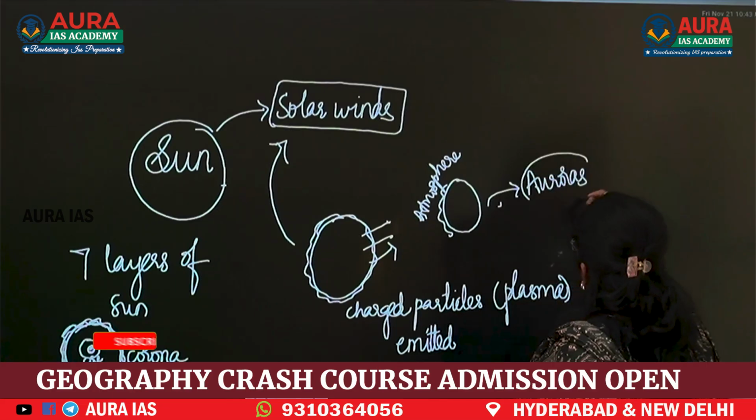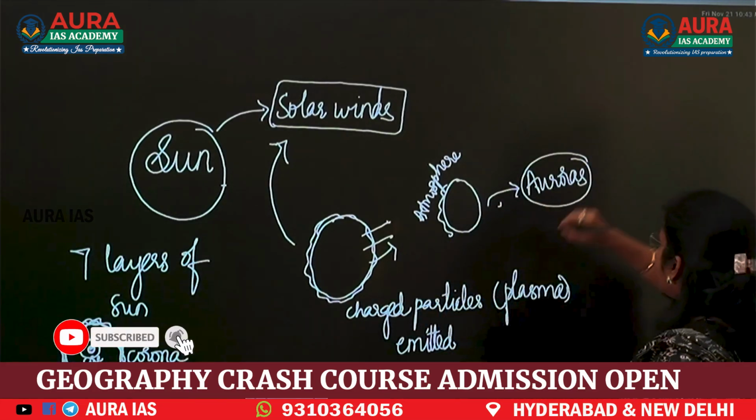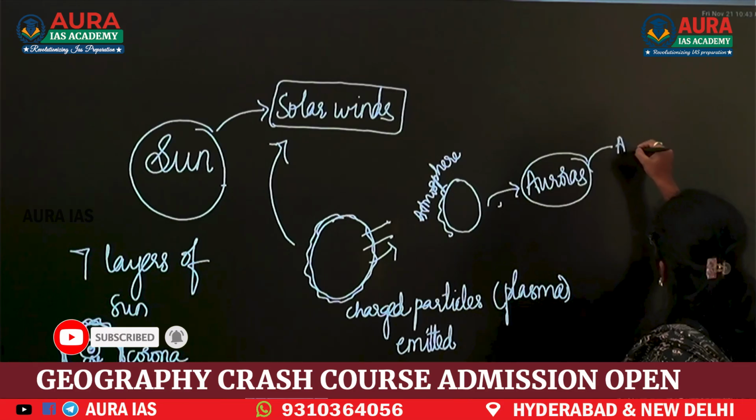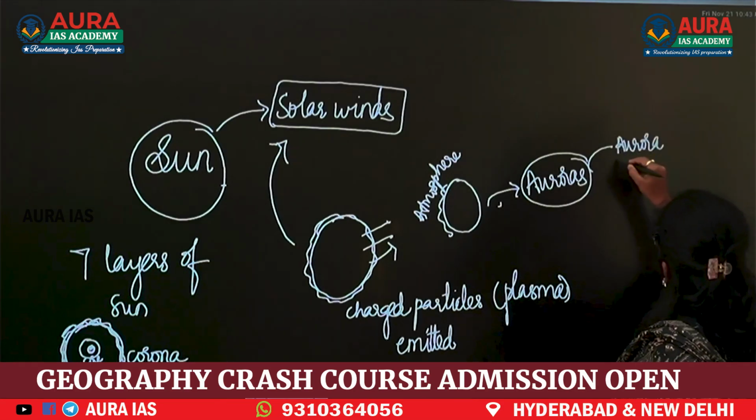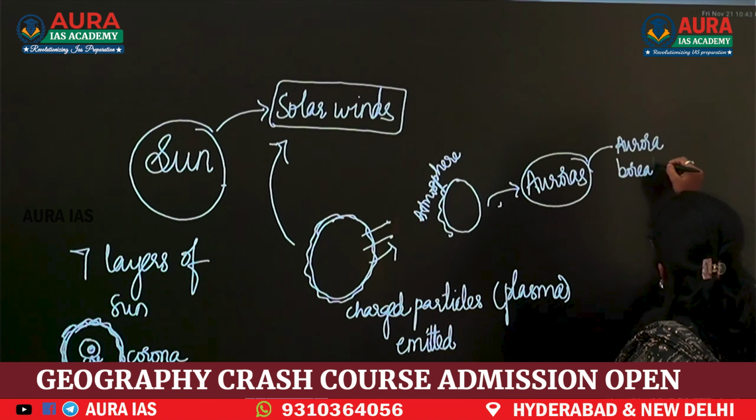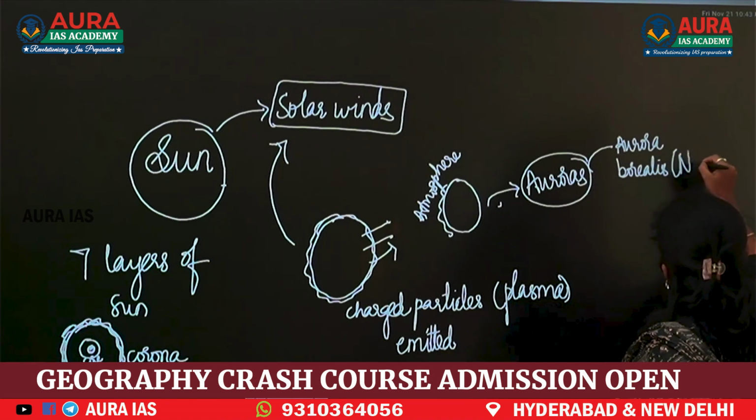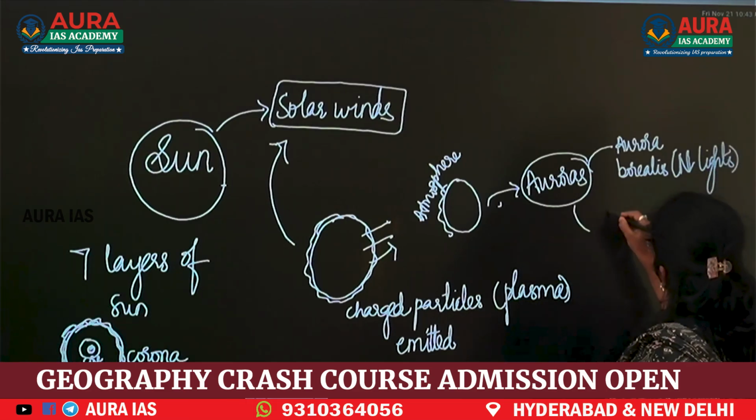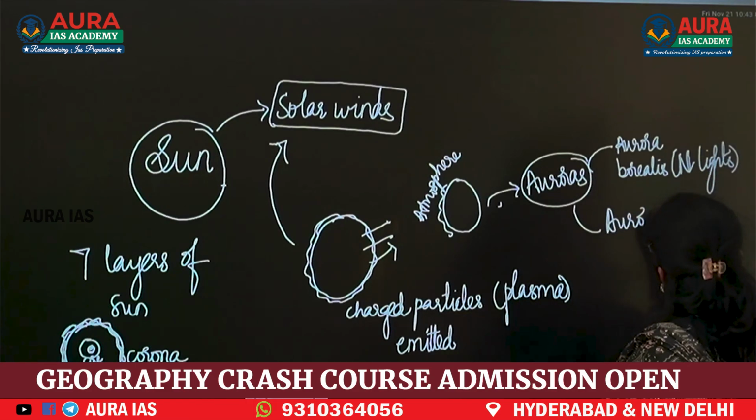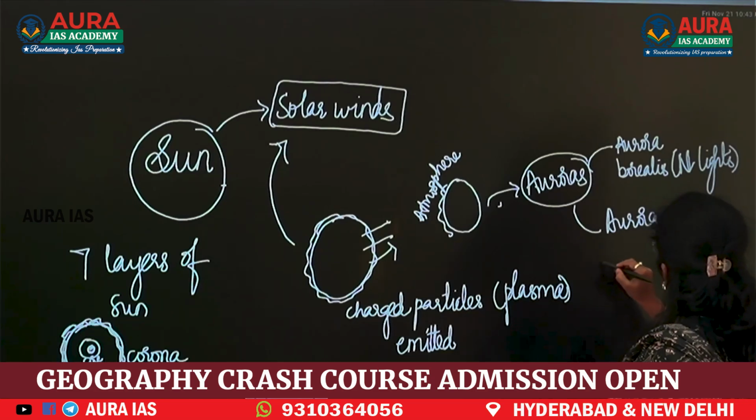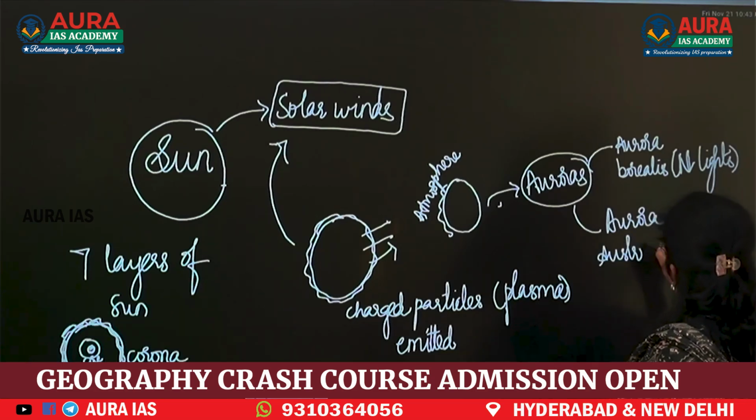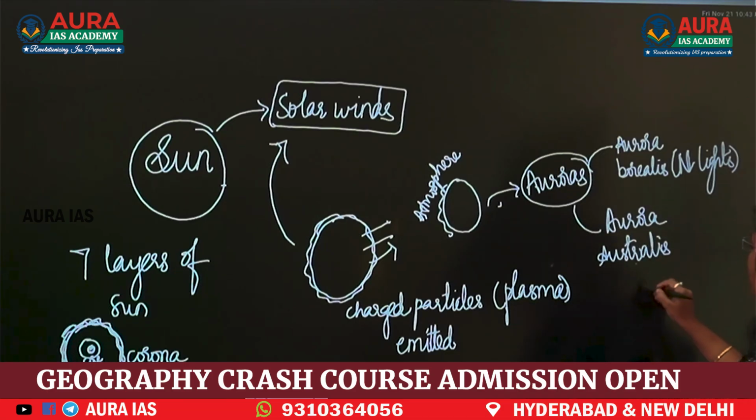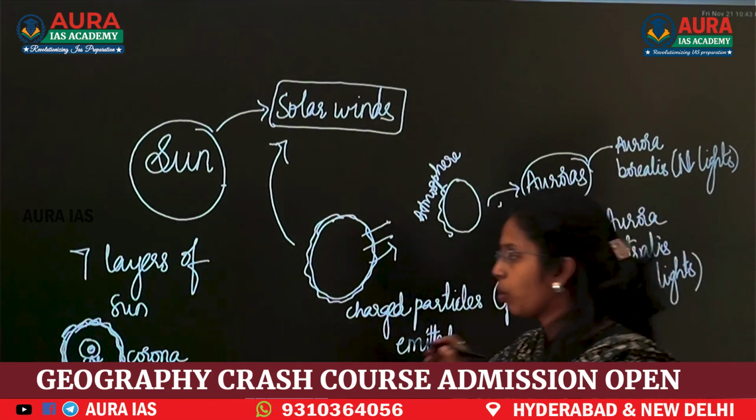What are auroras? You know the northern lights, right? Those lines. Aurora borealis, they are the northern lights. Next, aurora australis. Now, when we discuss the atmosphere, we will go in depth.